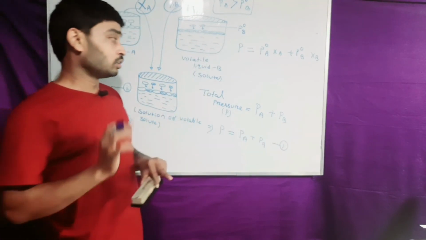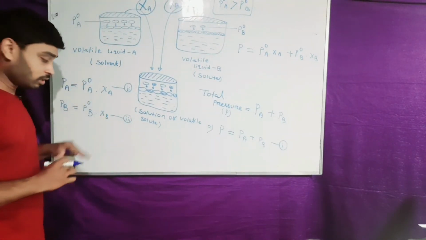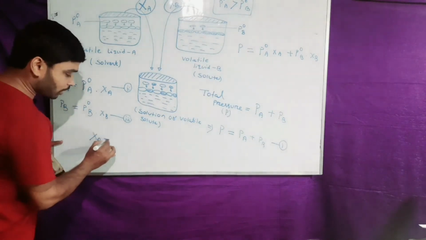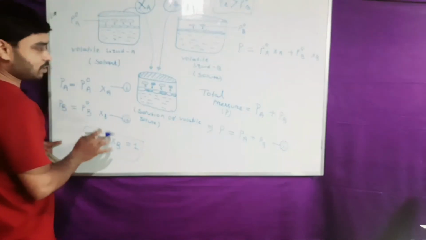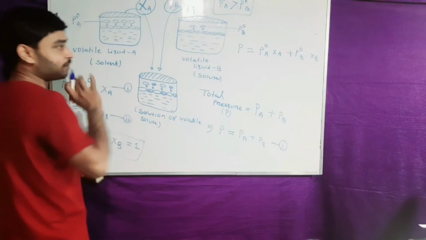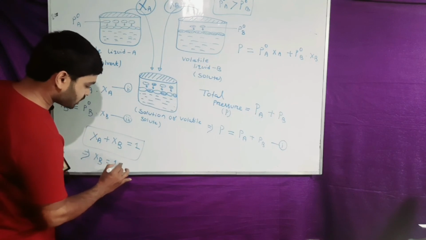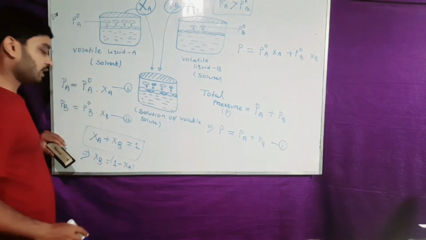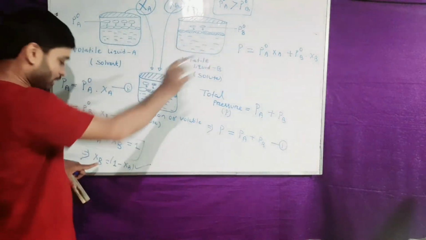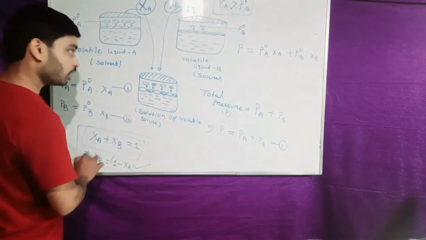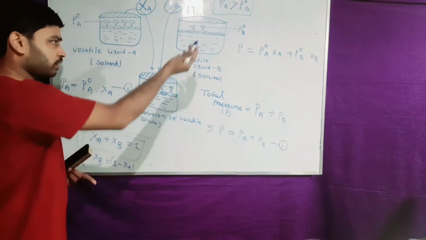You know that the sum of the mole fractions of solvent and solute is always equal to 1, so Xb equals 1 minus Xa. Make this equation 4, or you can directly use it.